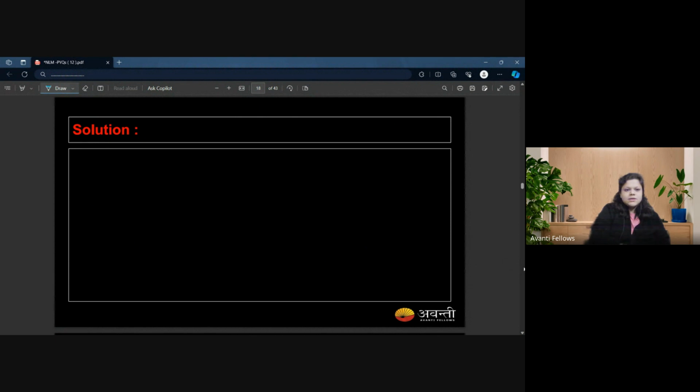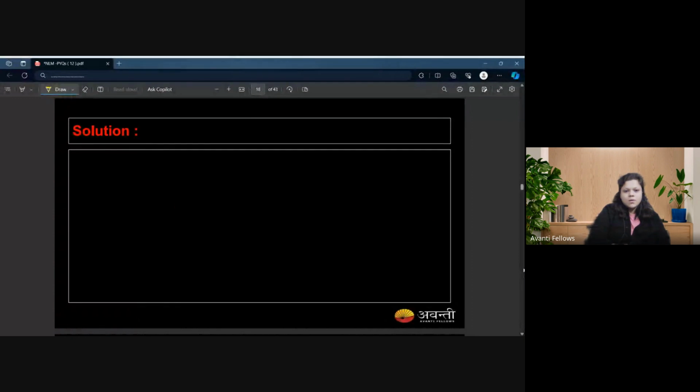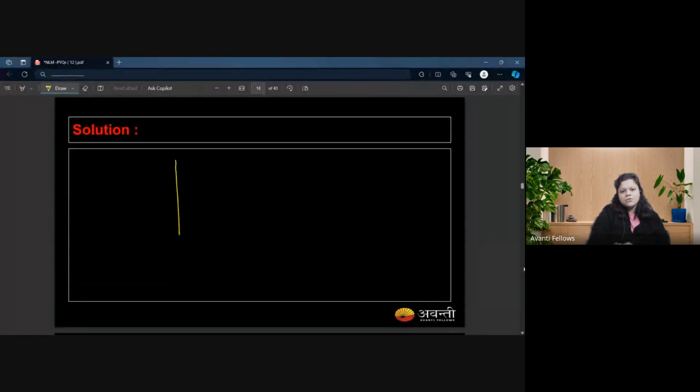So let's draw that. Instead of this ball, I'm going to draw a Cartesian coordinate, because I need to draw the vectors. As per the given condition, the initial velocity is like this.